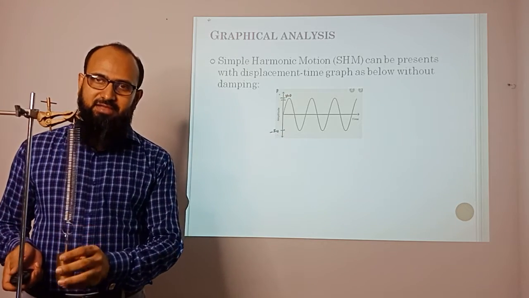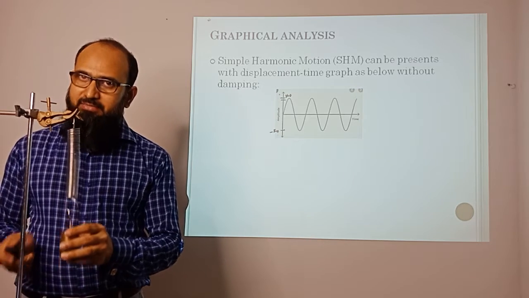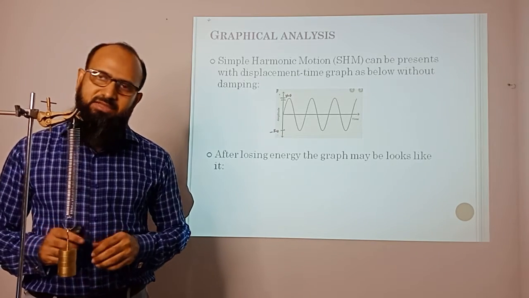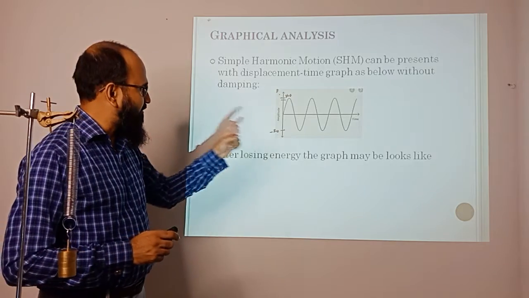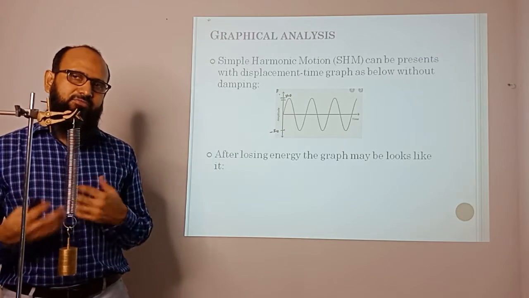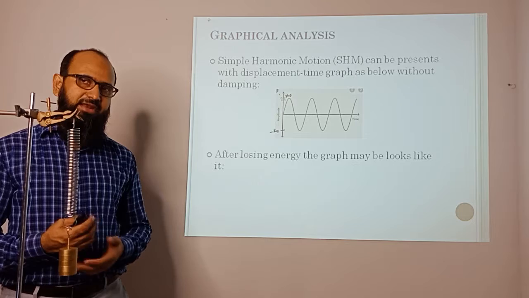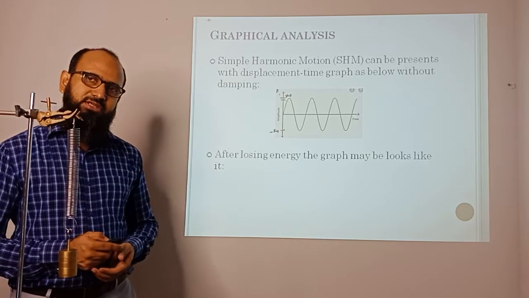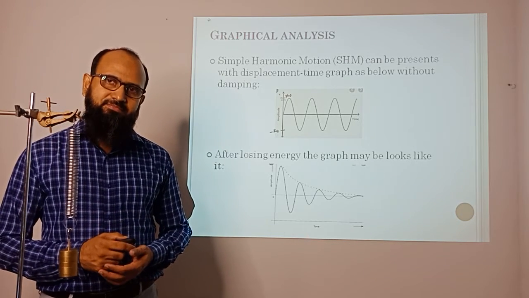But if there is some loss of energy, it slows down. Now after losing some energy, how will the new graph look compared to the above graph? The new graph will look like this.